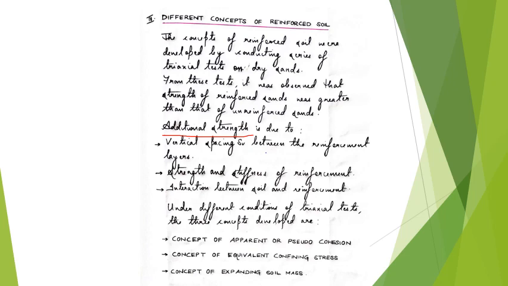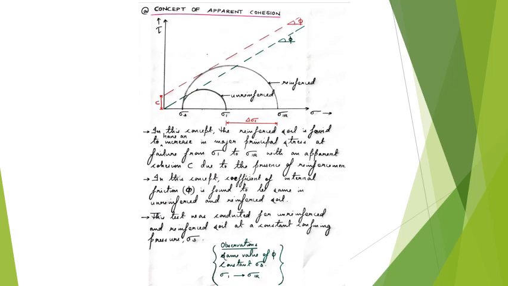Different concepts were developed out of these reinforced soil tests. These concepts justify the improvement in strength in reinforced soil, as seen from all the tests. The three major concepts are the concept of apparent cohesion or pseudo cohesion, the concept of equivalent confining stress, and the concept of expanding soil mass. First I'll explain the concept of apparent cohesion or pseudo cohesion.